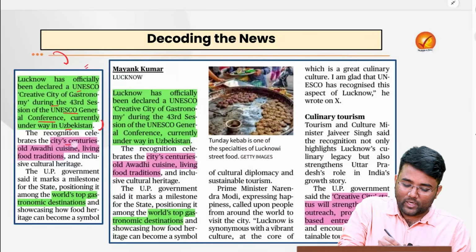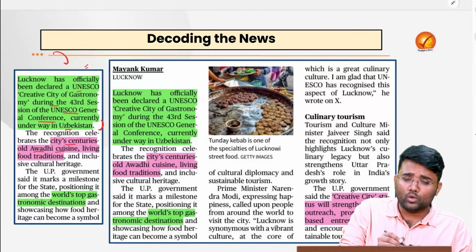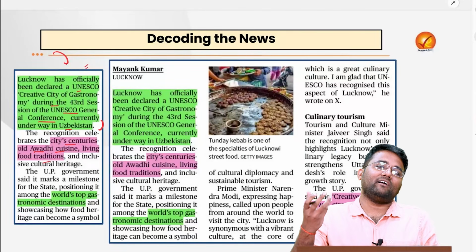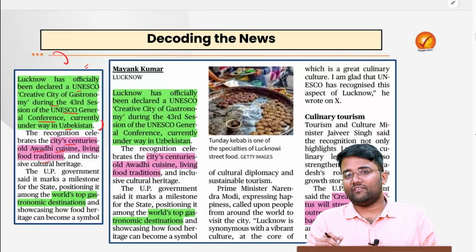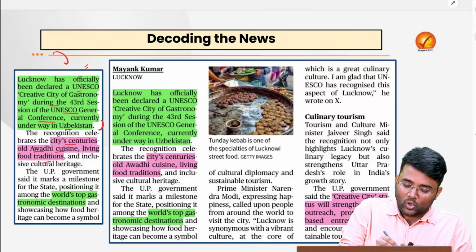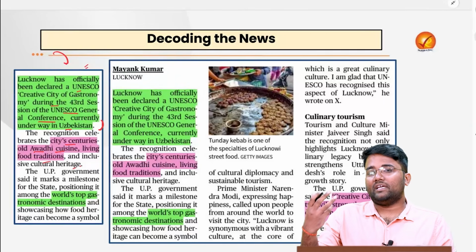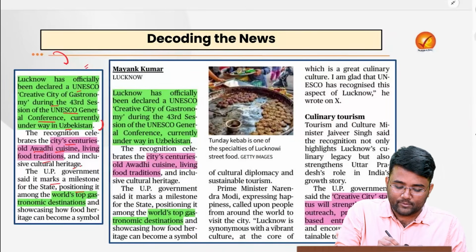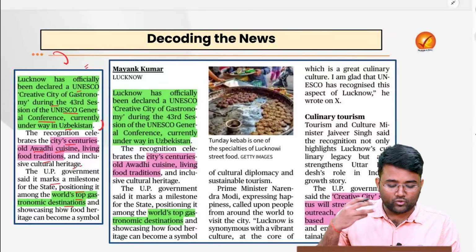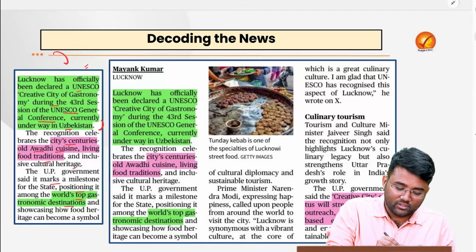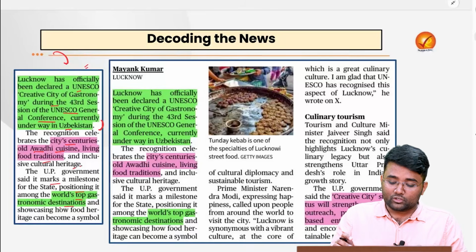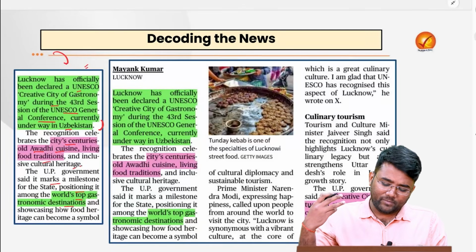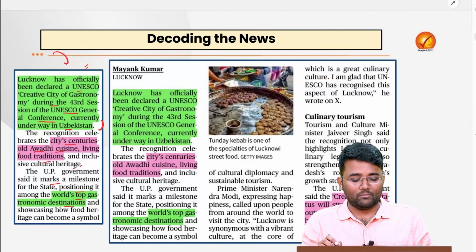This recognition is provided because of the city's centuries-old Awadhi cuisine and living food traditions, for example kebabs or nihari, and the chaat and tikki, which are very famous in Awadh, and also the cultural heritage, which is very rich and diverse in this region. The UP government said that it marks a milestone for the state, positioning it among the world's top gastronomic destinations, and showing how food heritage can become a symbol. Also, this creative city status will strengthen global outreach, promote food-based entrepreneurship, and encourage more sustainable tourism.